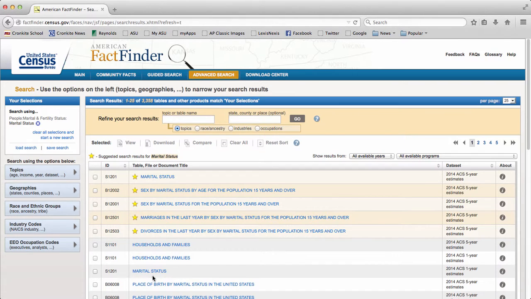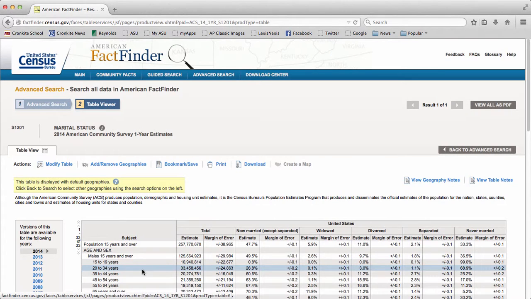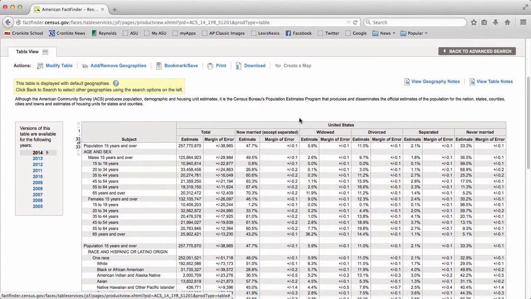And then we're actually going to choose this data set right here because it's the marital status data set that comes from the 2014 ACS one-year estimates. And I'm choosing this one because it's a little bit more specific with the one-year estimate as opposed to a 5-year estimate up here. The numbers that it gives you are just slightly different. This is giving you marital status statistics for the entire United States. And you can see that right now there's about 47.7% of the population 15 years and over is married.